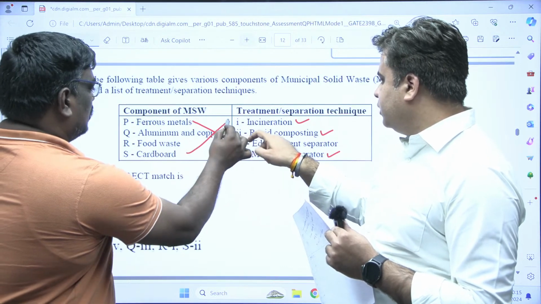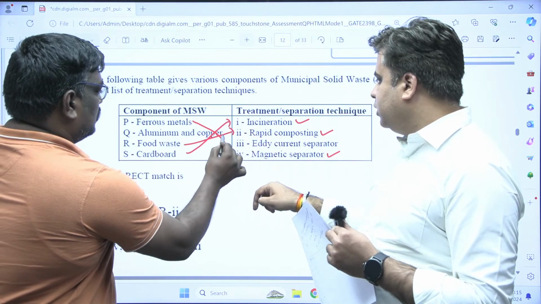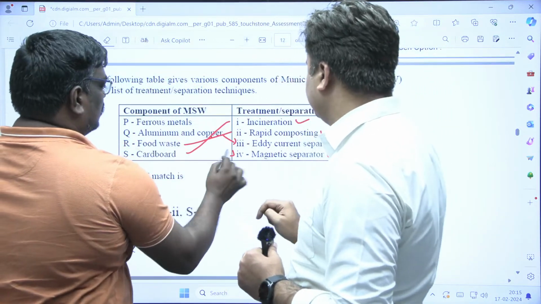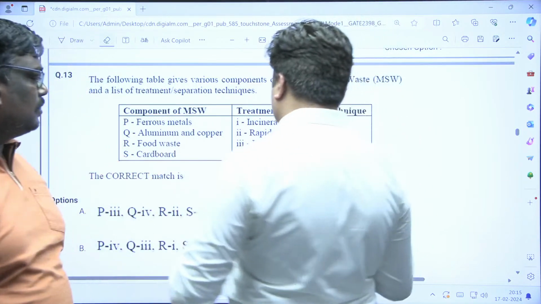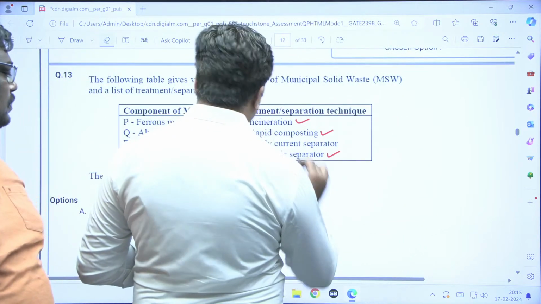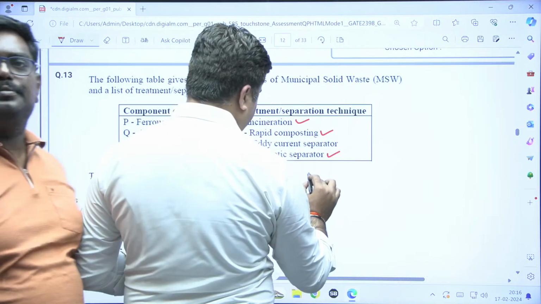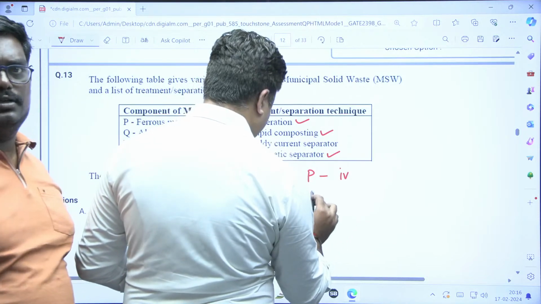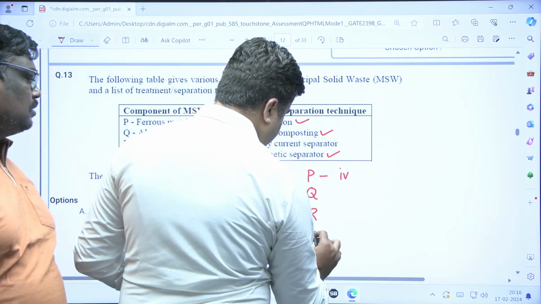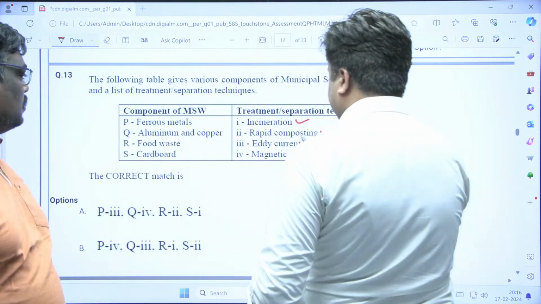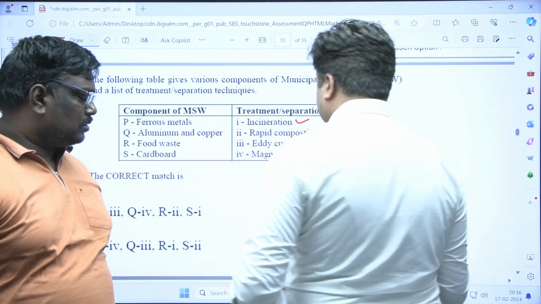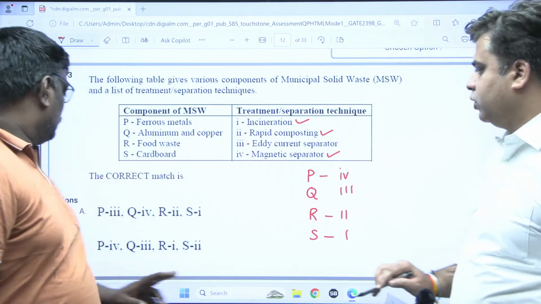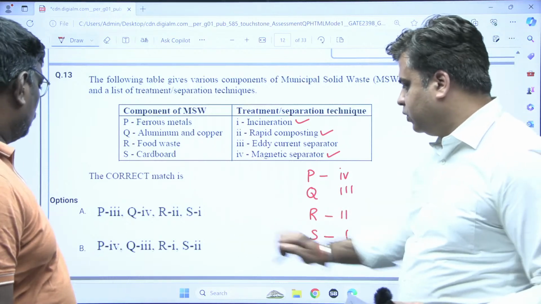So for P, it is 4. For R, it is 2. For S, it is 1. And for Q, it is 3. So 4, 3, 2, 1.